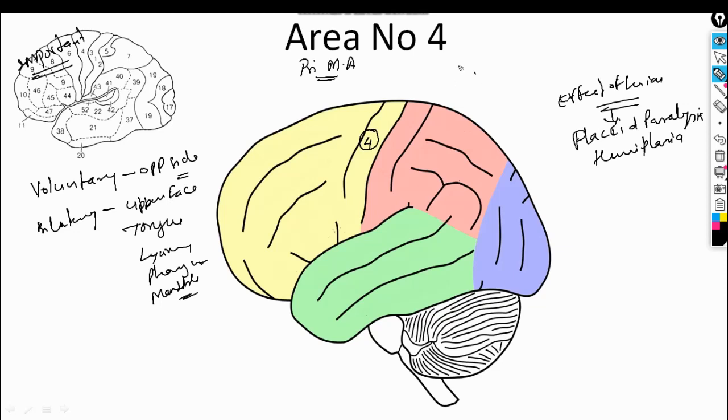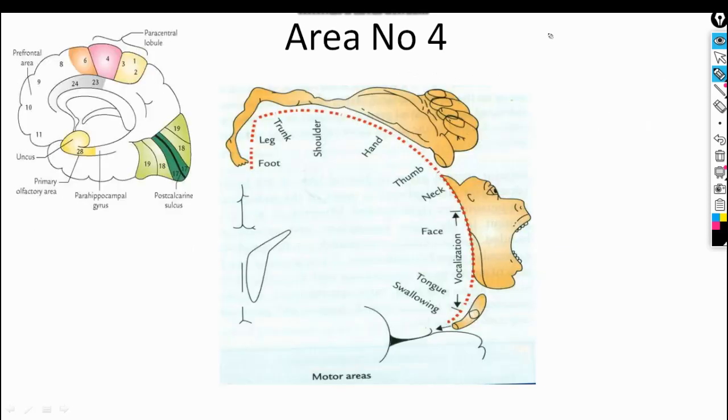Okay, and what is the homunculus? I will show you in the next slide. This is a homunculus. The homunculus is the complete representation of the human body in a small frame. So here we can see this region is the superior lateral surface of area number 4, and this is the medial surface of area number 4.